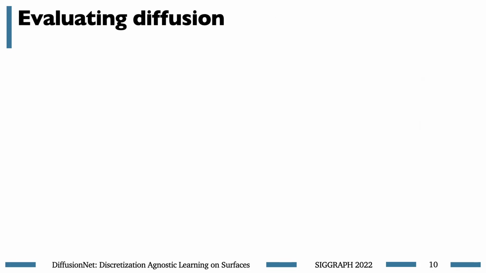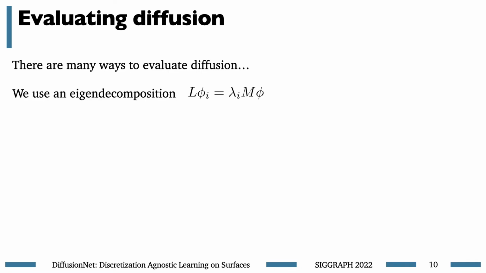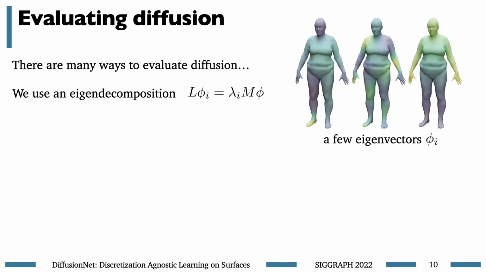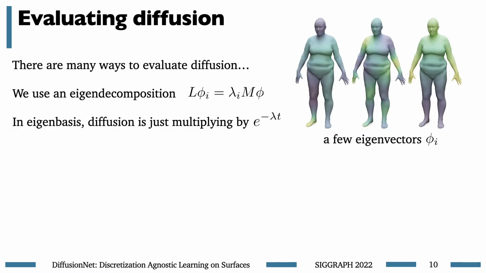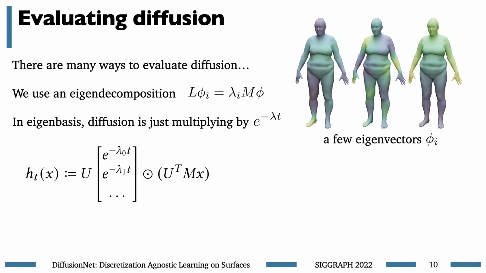Something I haven't said too much about yet is how we evaluate diffusion. There are a lot of different ways you could evaluate diffusion, but we found it effective to use an eigendecomposition of the Laplace operator. This works well because in the eigenbasis, diffusion is just multiplying times a scalar. Our diffusion layer then just looks like a bunch of dense linear algebra after doing this precomputation to build the eigenbasis.